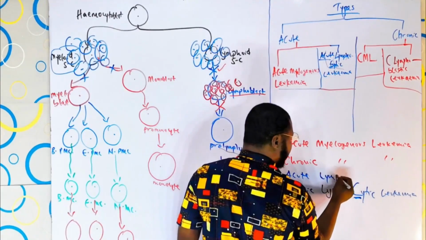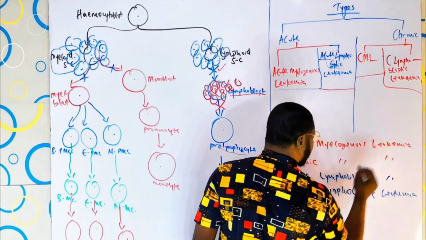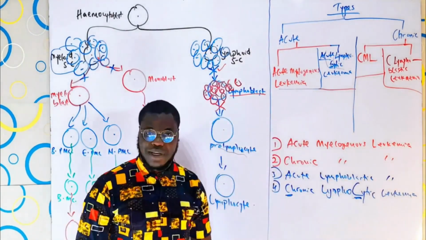That will go for the lymphoblastic. Acute lymphoblastic leukemia. So these are the what? The four types of leukemia that we have.